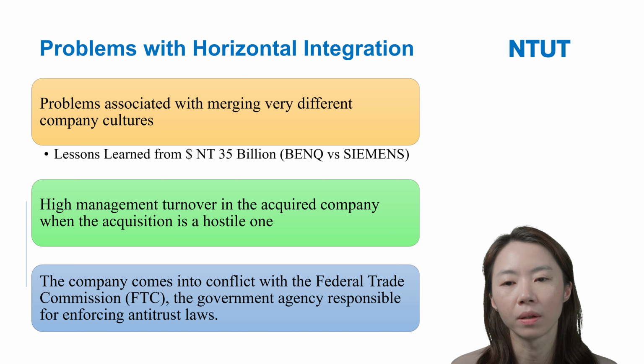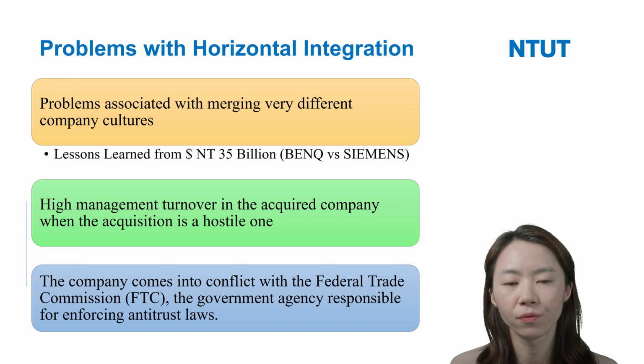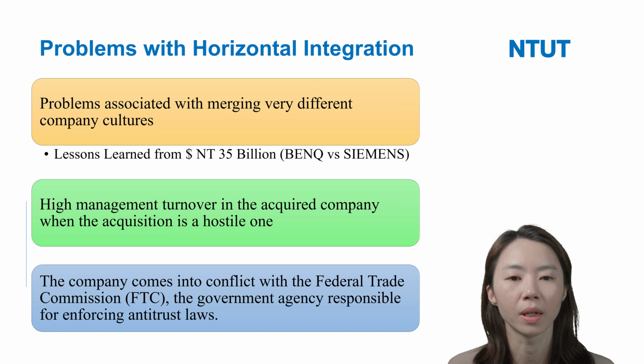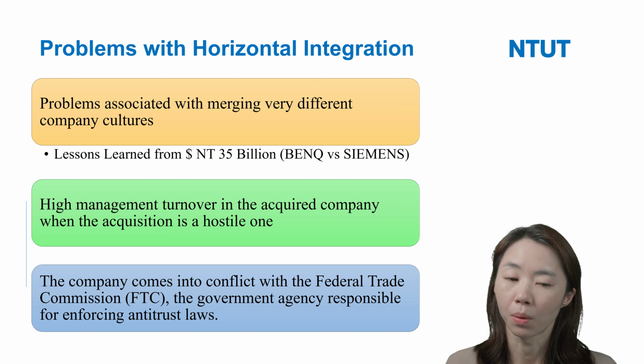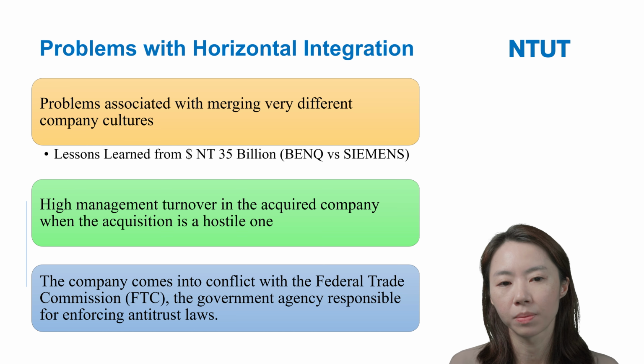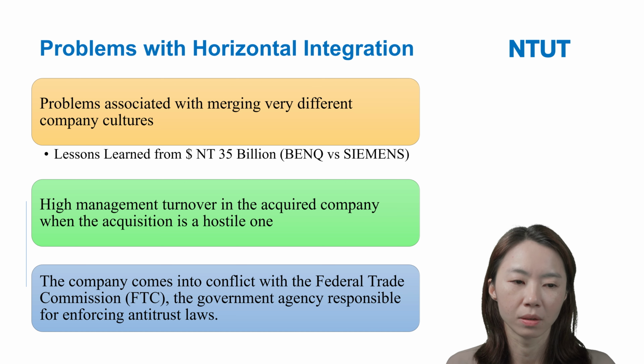We can think about it: the two firms, A firm and B firm, are different, so of course they have different company cultures. So if A acquires B or A merges with B, they may have a conflict of cultures, right?